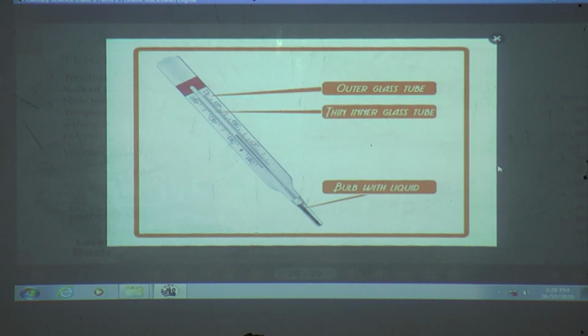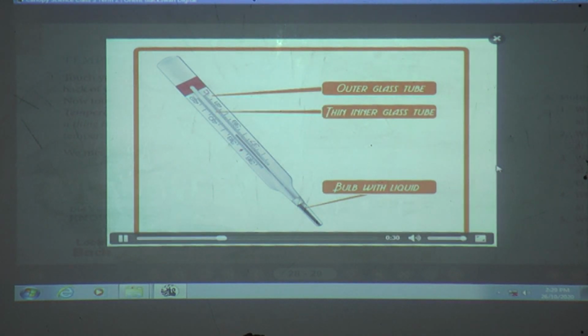that is attached to the bulb. You can see the mercury in the inner tube as a thin silver line. The tube is marked in degrees Celsius so that you can read the temperature.